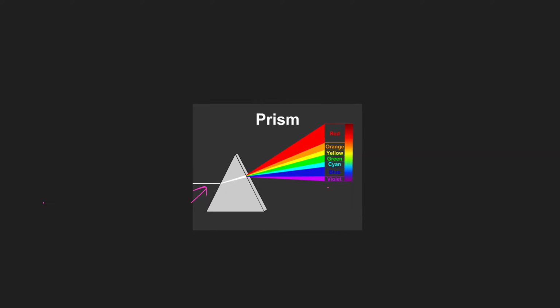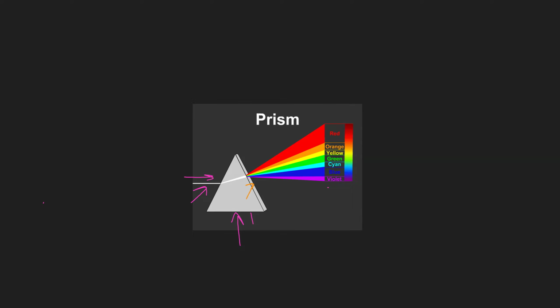This white color contains many colors. So the light that comes from the sun is white light, but it contains many colors inside it, but we don't see them. If we take this prism, and this is called a prism, and we use it just to see the colors that the light has. If we put the white light here from the right side, what will we see coming out from the other side?